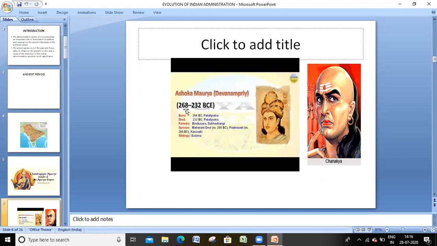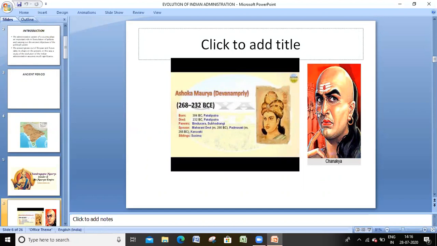So 268 to 232 means nearly 36 years he ruled. He was born at Patliputra and died at Patliputra, the same location. His parents are Bindushara and Subhadrangi. Those are the parents of Ashoka the Great.